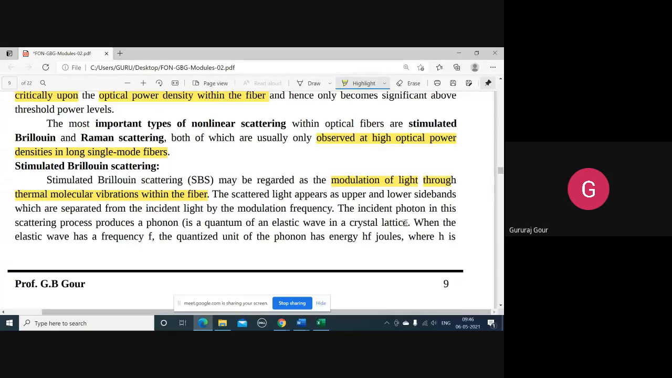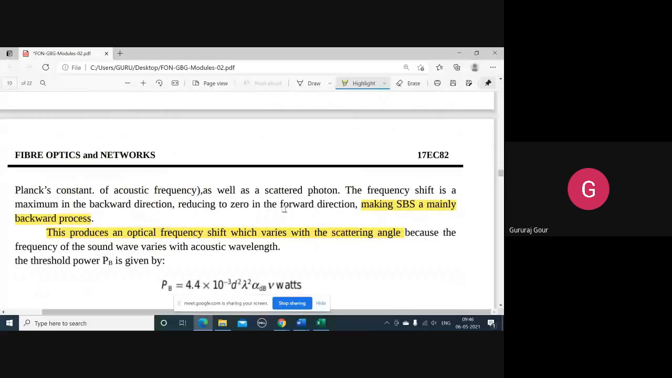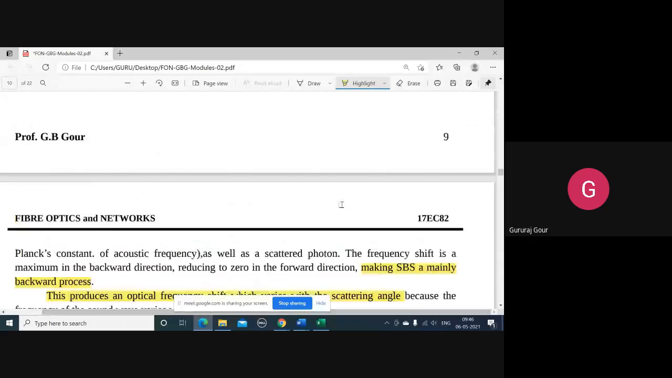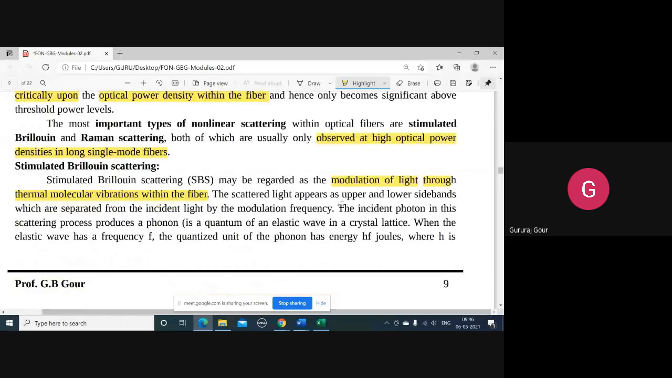That is the incident photon in this scattering process, which produces a phonon. That is another name they are using, as well as scattered photon. Okay, now try to understand the whole mechanism here in SBS.